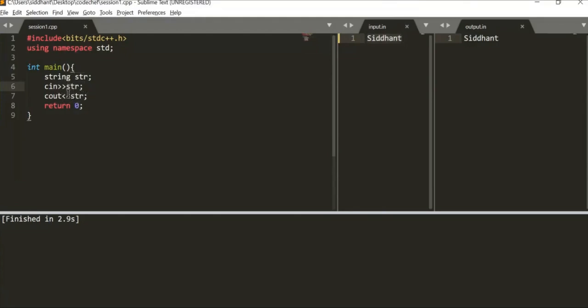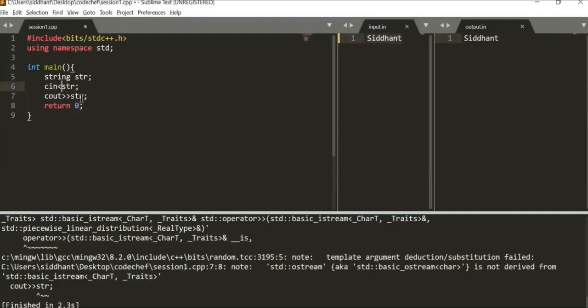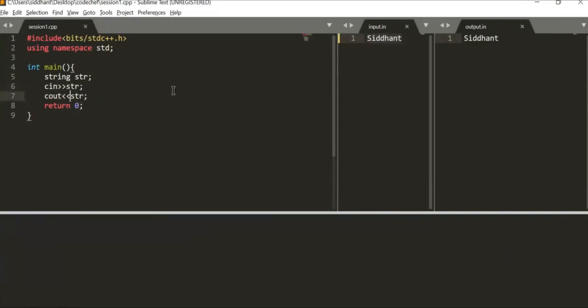And over here, the flow of the arrows is in this direction. So it goes from str to the console. This is the best way to remember the direction of arrows, so you don't just go and misplace the arrows like this. Yeah, it would obviously give an error because they are the wrong operators for the keywords which we are using.